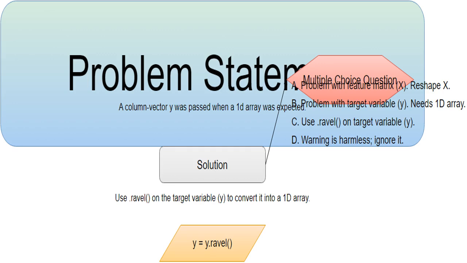This section introduces the core problem. A Sklearn warning appears because the target variable, y, in a machine learning model has the wrong shape. The warning message tells you that y is a column vector, a 2D array with one column, but the model needs a 1D array. I'll guide you through how to fix this.